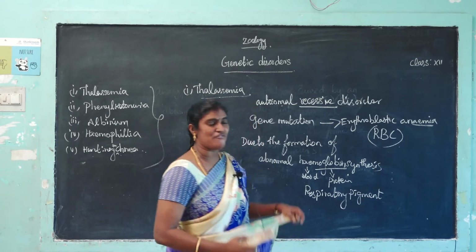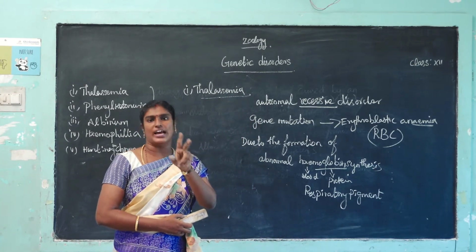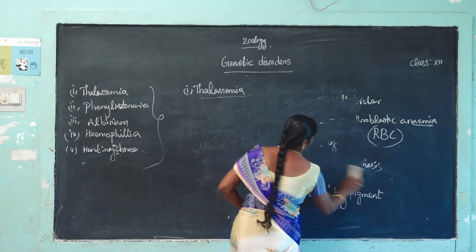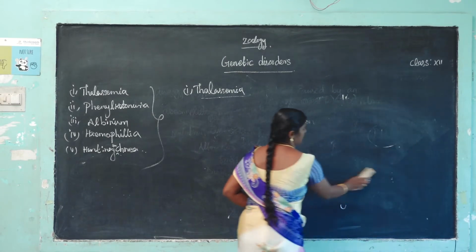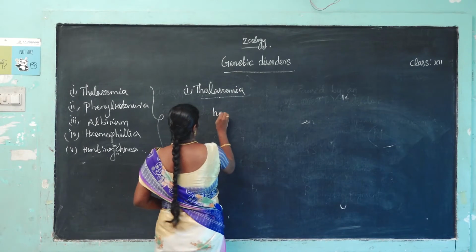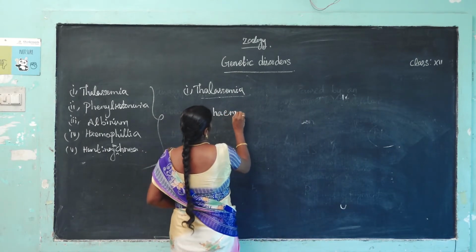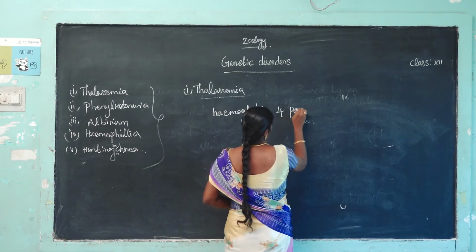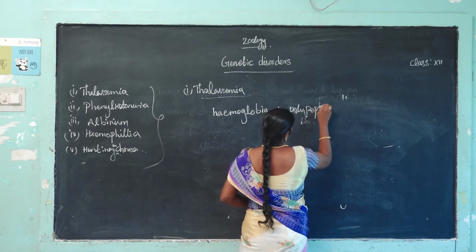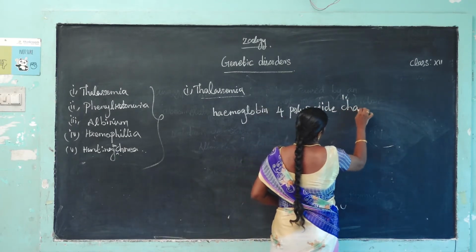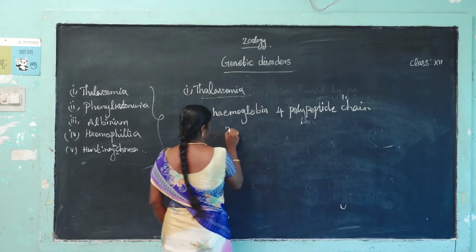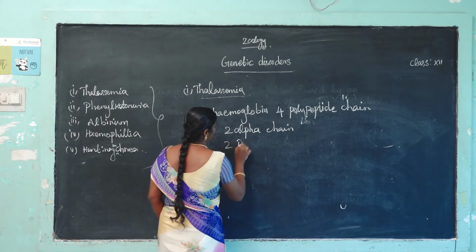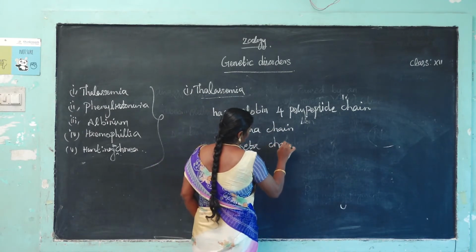Normally, hemoglobin is made up of 4 polypeptide chains, 2 alpha chains and 2 beta chains.